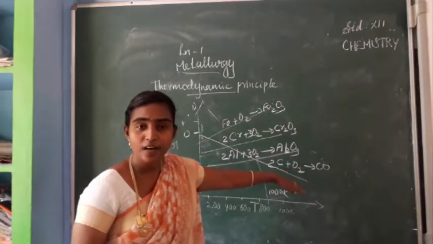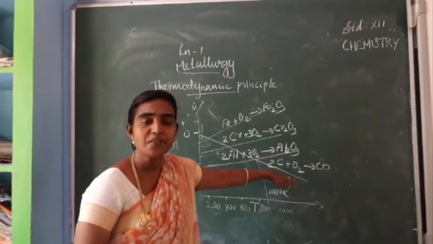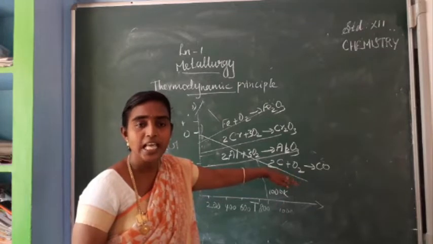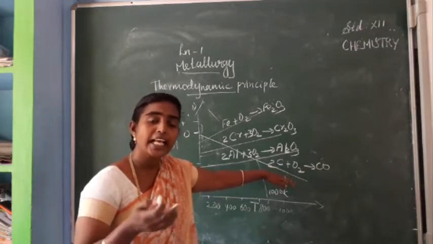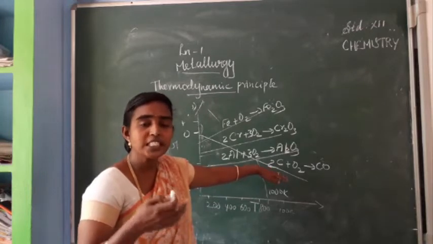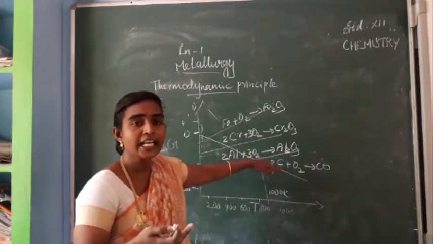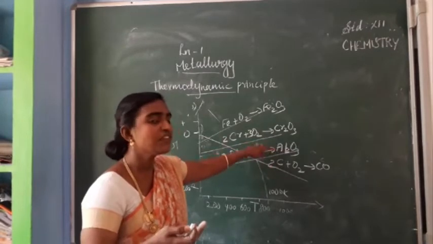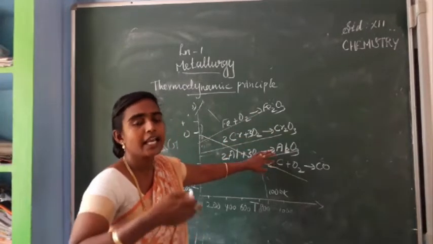We have said already that the graph at the lowest part is the most stable one and can reduce the others.